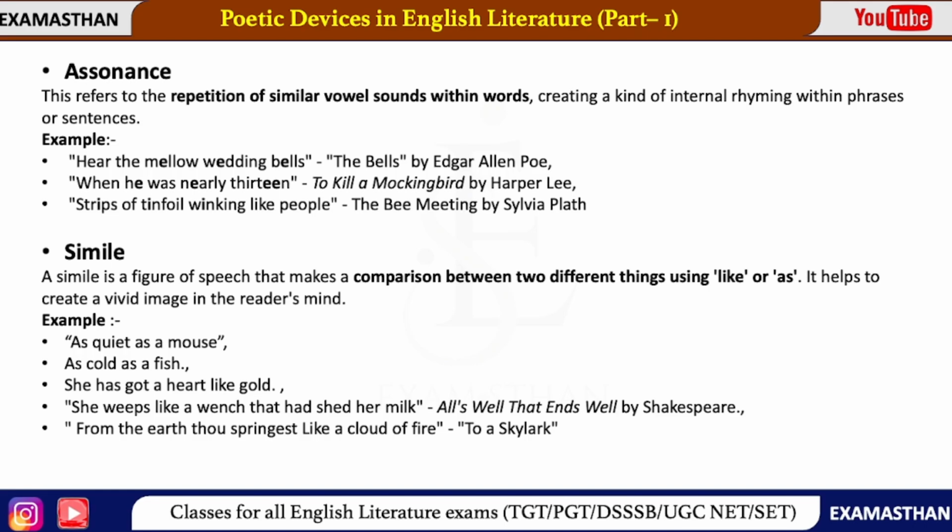Next poetic device we have is assonance. Now let's focus: assonance refers to the repetition of similar vowel sounds within words. See, in alliteration you saw the repetition of a consonant sound, but it was at the beginning of the word. But in assonance, you will see the repetition of a vowel sound in the middle of words, within words.